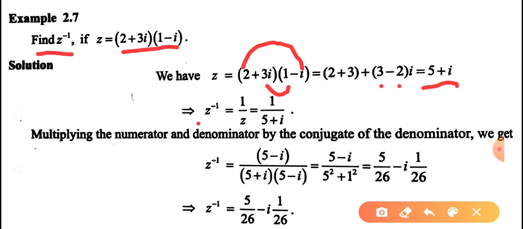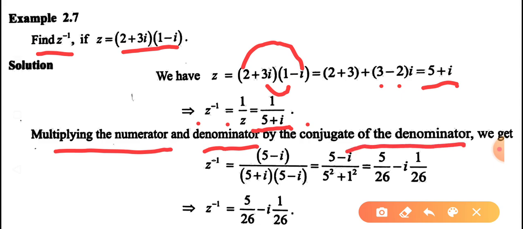How do you find Z inverse? What do you mean by Z inverse? Z inverse means 1 by Z. So 1 divided by 5 plus i. How do you divide complex numbers? First we multiply the numerator and denominator by the conjugate of the denominator.